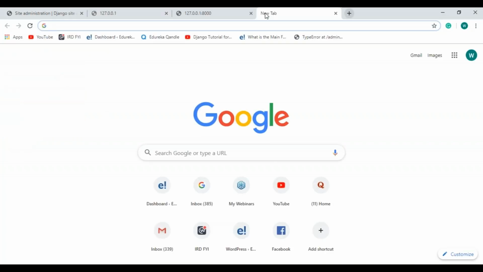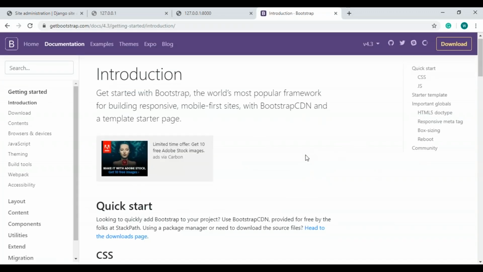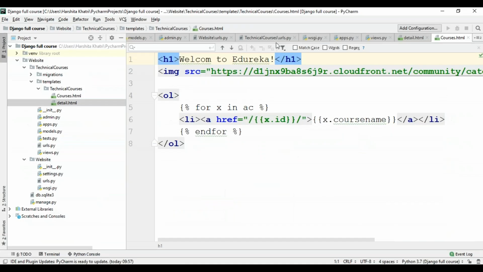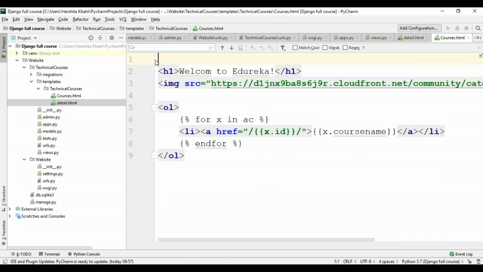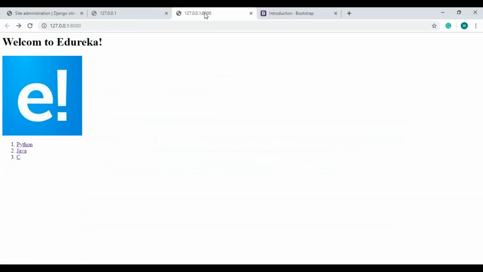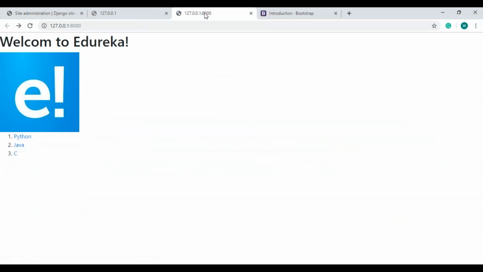Now to add some more details to my homepage, I'll go to the official Bootstrap website and copy paste some part of this code. Guys, Bootstrap is very good in helping you create your HTML web pages. So just to beautify my page, I'll add this right in the beginning of my code. I'll save this, get back to my website and rerun this. Okay, so I hope you see the changes. Our website before was looking very dull, and now it looks much more beautiful compared to what it was before.